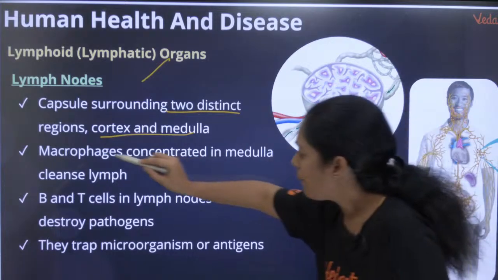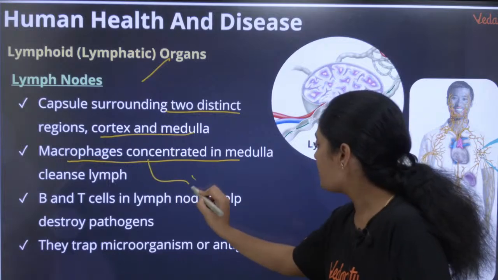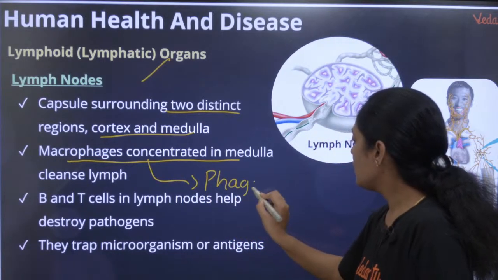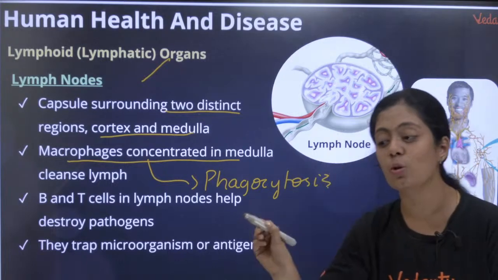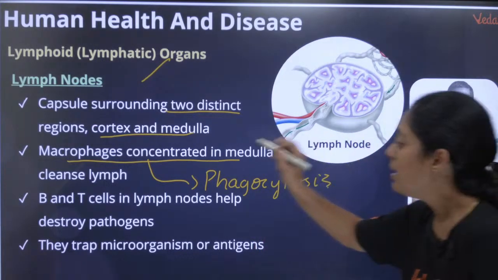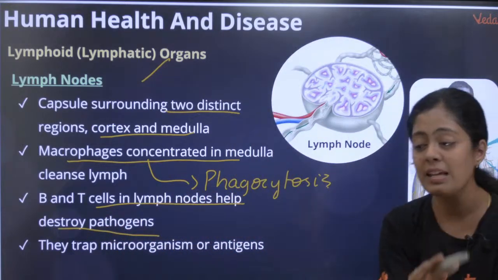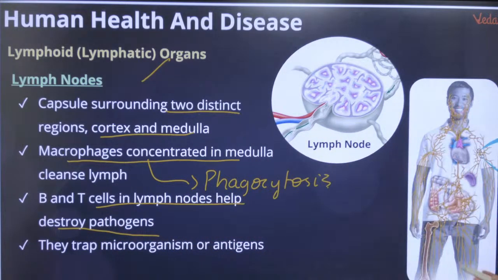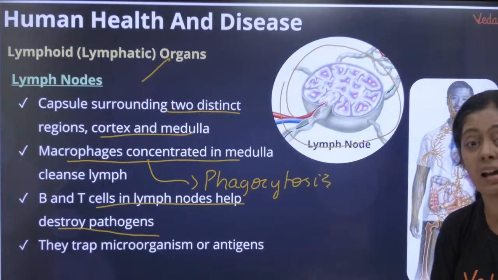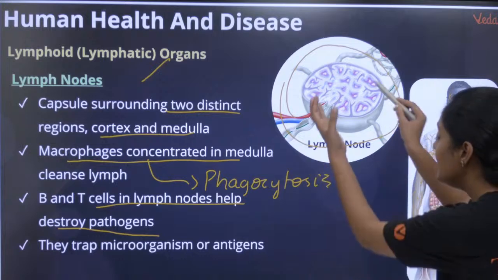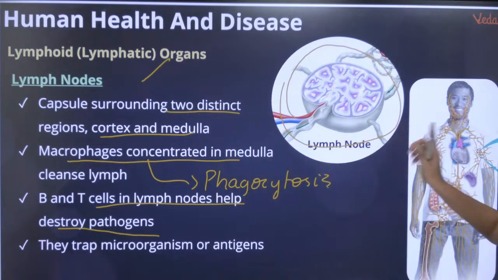So இதுல என்ன இருக்கும்னா macrophages இருக்கும். What is the function of macrophages? These macrophages help in phagocytosis. They eat up all the pathogen. Okay, that's very very important. B and T cells in the lymph node help in destroying the pathogen. அவங்க வந்து என்னோட pathogens destroy பண்ண help பண்ணுவாங்க. So இந்த சுத்தில இருக்க நம்மளோட interstitial fluidல ஏதாச்சும் pathogen இருந்துச்சுனா this lymph node traps the pathogen and kills the pathogen. That is the function here.